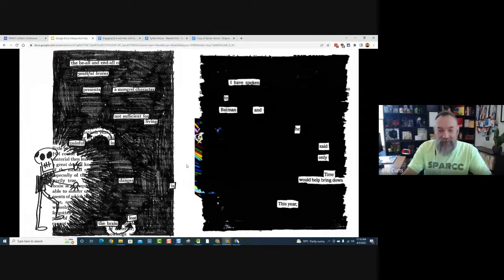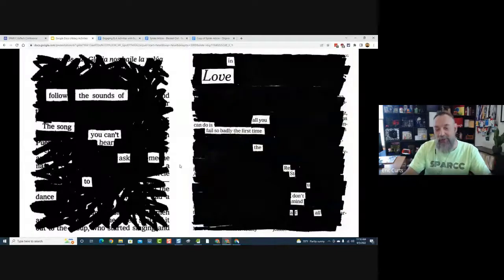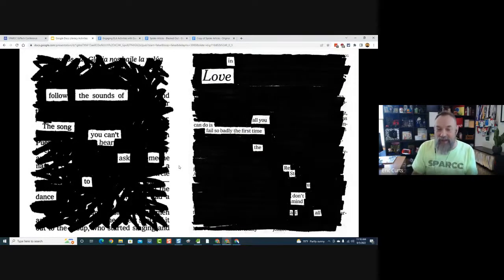This can be a really fun activity for students, because writing poetry is tough sometimes. I don't know what words to use. Well, in this case, they don't have to come up with the words. The words are already there. They're just picking the ones they want to keep. And again, you could give every student the same starting text and wind up with 25 different poems, because they're going to see different words in there that speak to them. So how can we do this digitally?